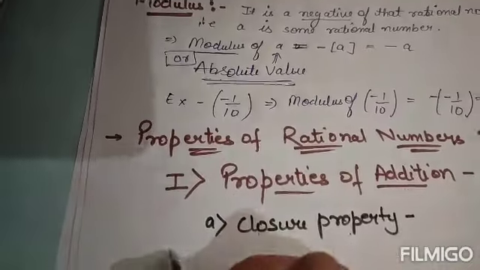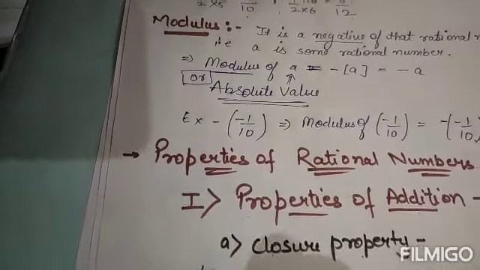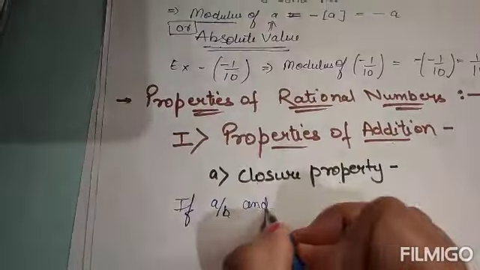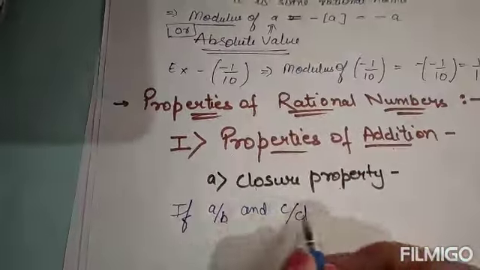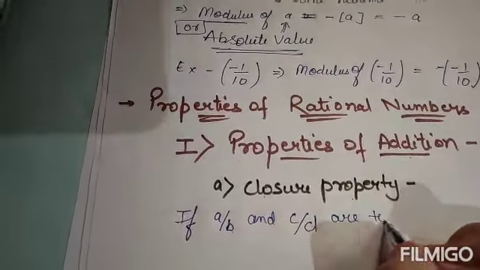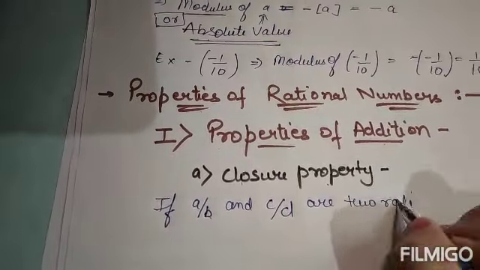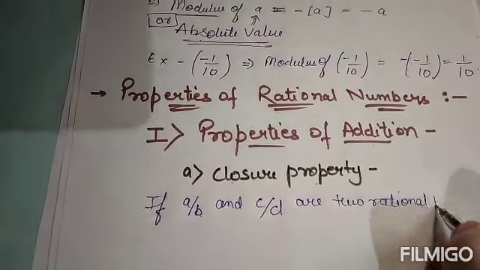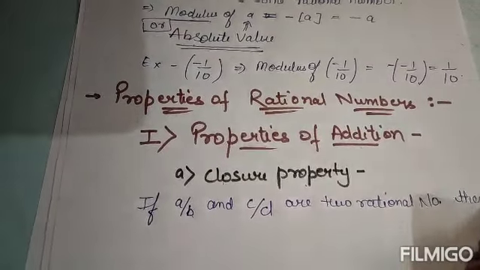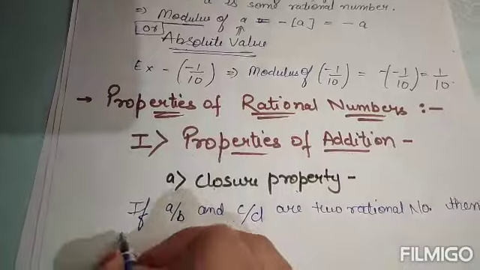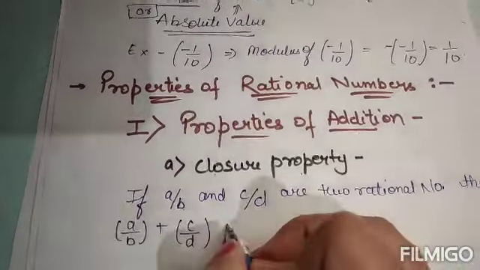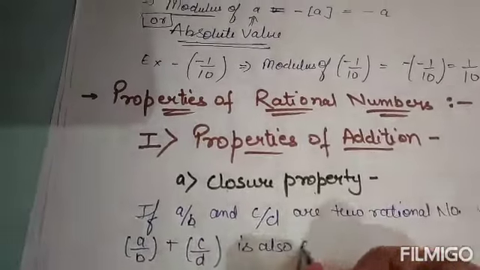Closure property says if we take two rational numbers in the form of a by b and c by d, these are the two rational numbers, then their sum will also be a rational number. That means a by b plus c by d is also a rational number.